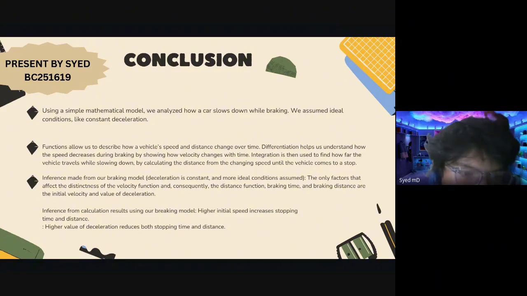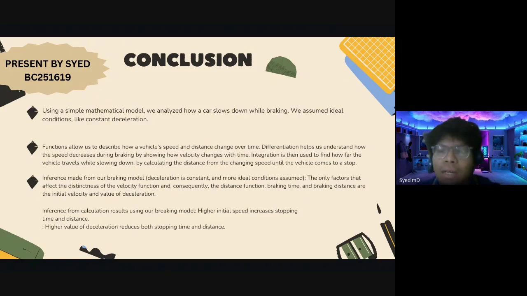An inference we can make from our braking model, under ideal conditions, is that the only factors that affect the velocity function, and consequently the distance function, braking time, and braking distance, are the initial velocity and the value of deceleration. So basically, when someone calculates braking distance and braking time using our model for distinct cases, the only things that affect the velocity functions, the distance functions, and the braking time and braking distance that you'll find are the values of the initial velocity and deceleration in question.